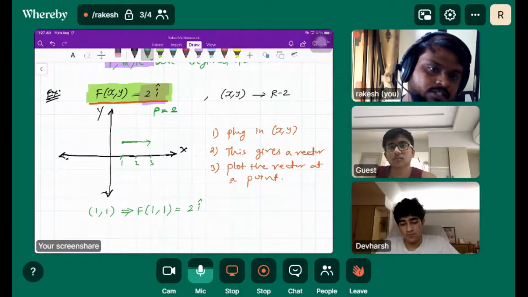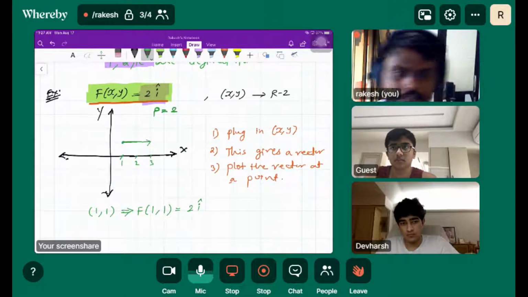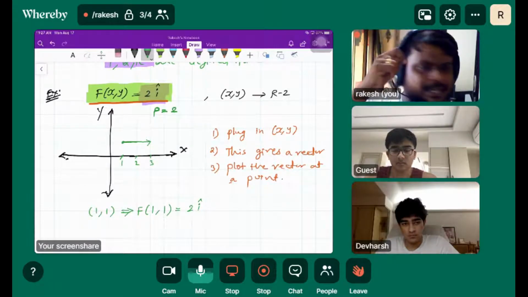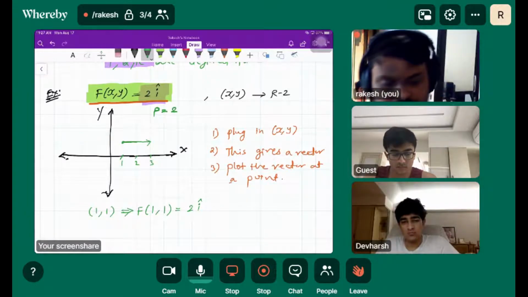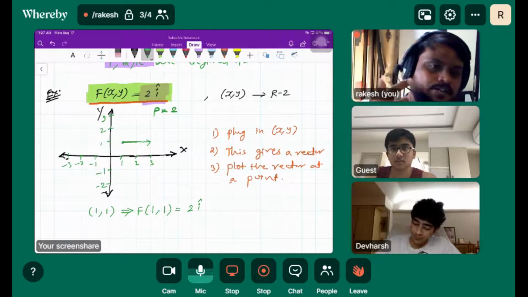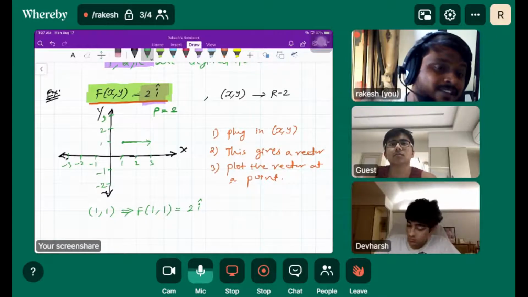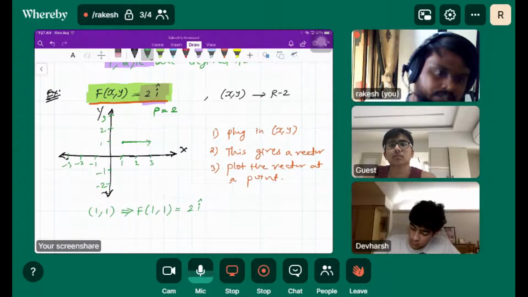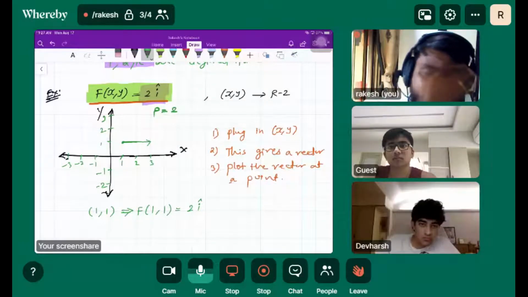Here, you've understood this, right? Okay. So you pick any point on this xy plane. Let's say 1, 2, 3, -1, -2, -3. If you pick any point on this plane, my vector field has to be 2i only, because it's a constant vector field which is going in the x direction by 2 units.